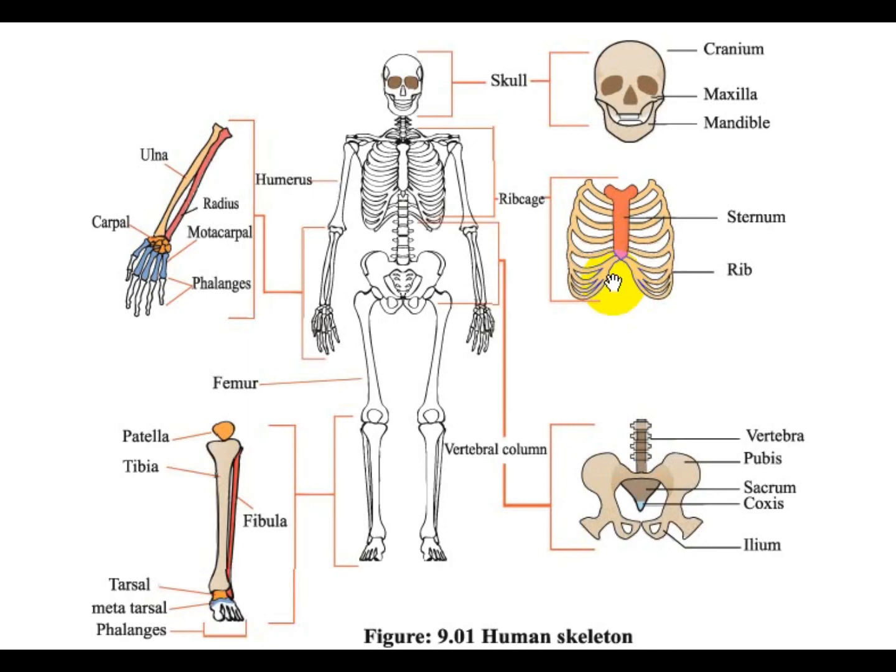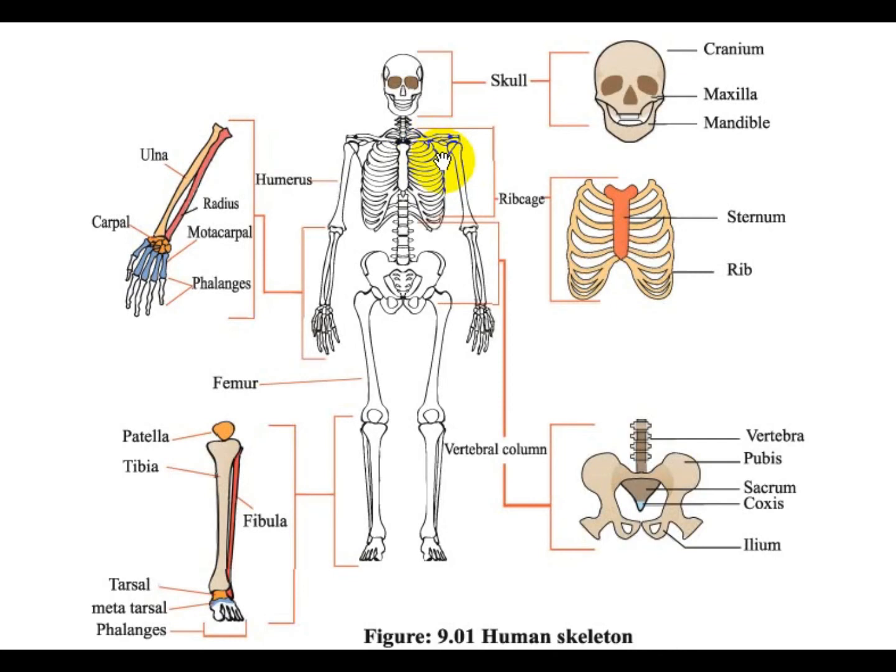So now I am going to describe the appendicular skeleton. First of all, the pectoral girdle. It attaches the upper limb to the body trunk and is formed by 2 bones, the clavicle and the scapula. The clavicle is a modified long bone.